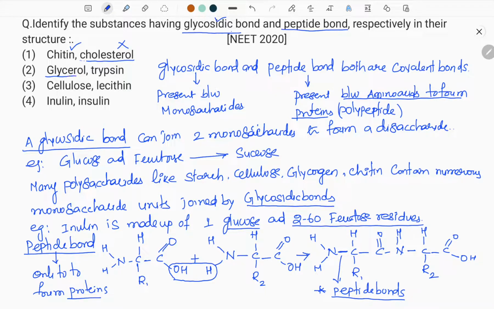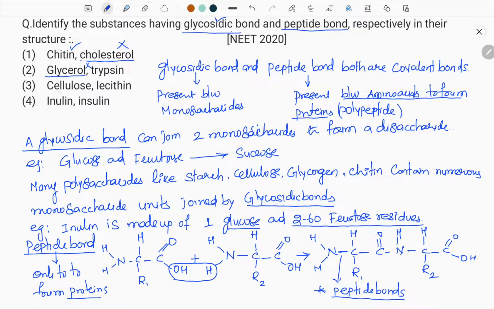Second one you see glycerol. IUPAC name is trihydroxypropane. So in this glycerol only hydrogen bond is present, not the glycosidic bond. What is the difference between hydrogen bond and the glycosidic bond? A hydrogen bond is formed between hydrogen and another fully electronegative atom, whereas a glycosidic bond is formed between the saccharide units, the sugar units. So glycerol contains only hydrogen bonds, so it's not glycosidic bond.